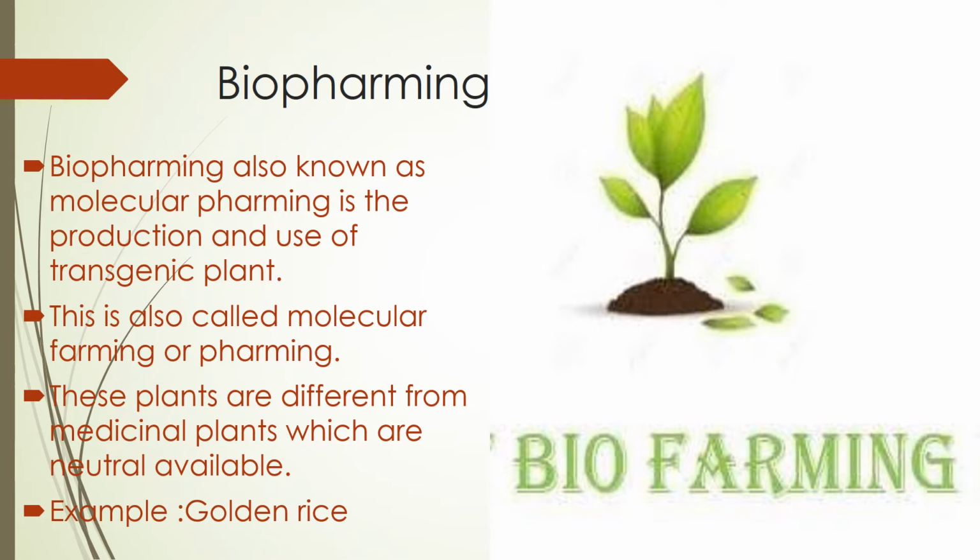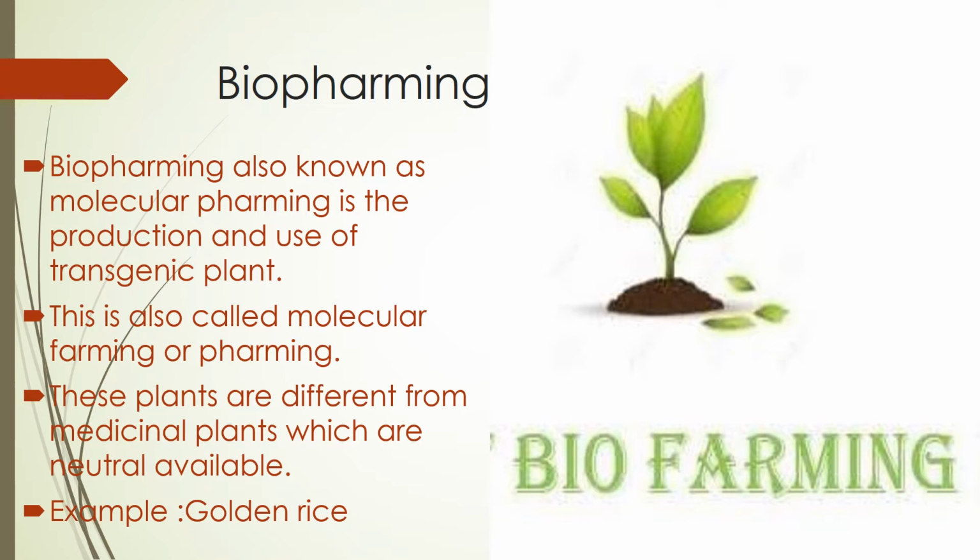First of all, biofarming. Biofarming, also known as molecular farming, is the production and use of transgenic plants. These plants are different from medicinal plants which are naturally available. Here, this is a transgenic plant. With the help of transgenic plants, we produce some biomolecules. For example, golden rice. Golden rice is not a natural plant. Golden rice was created with the help of genetic engineering only. So, this is biofarming.